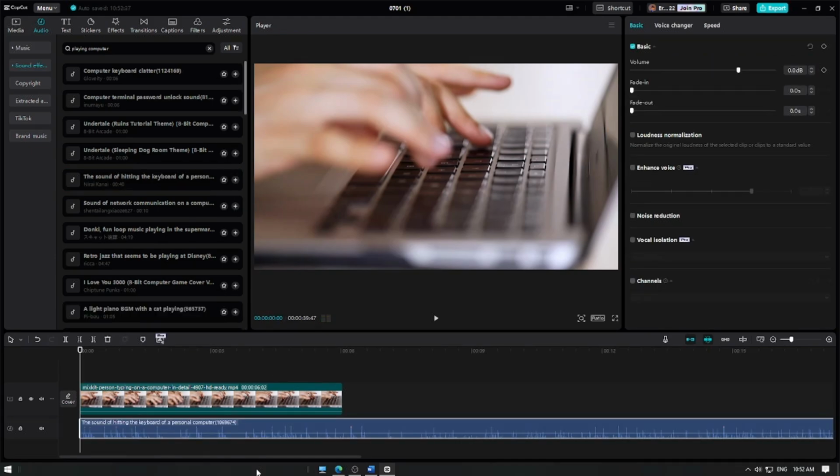Once you've found a sound effect you like, click the Add button to insert it into your timeline. The sound effect will appear as an audio layer beneath your video clips. Now, let's customize the sound effect to fit your video.